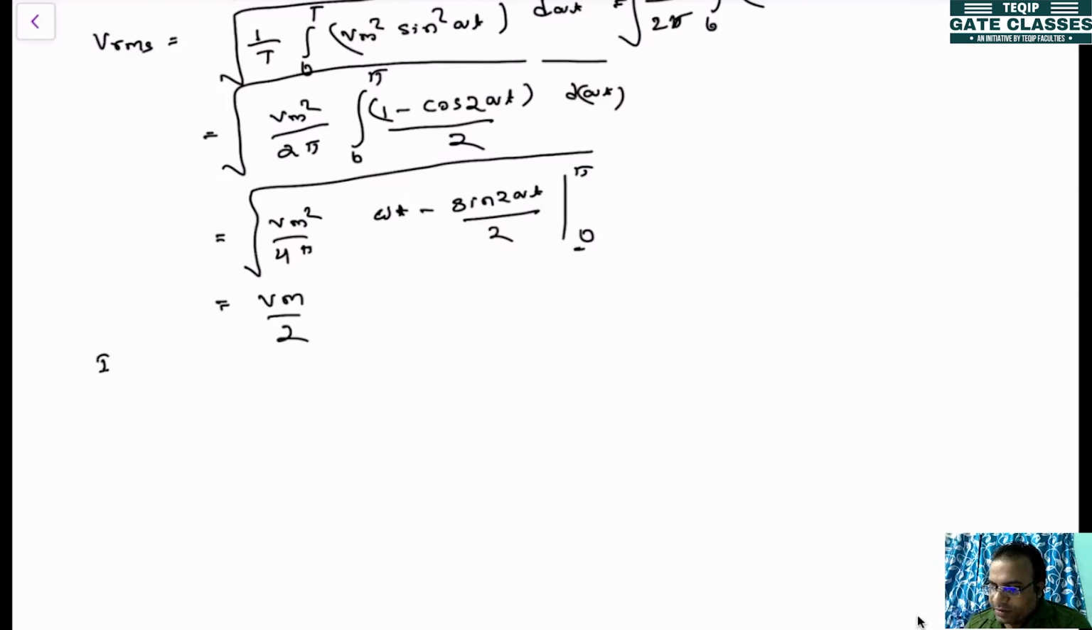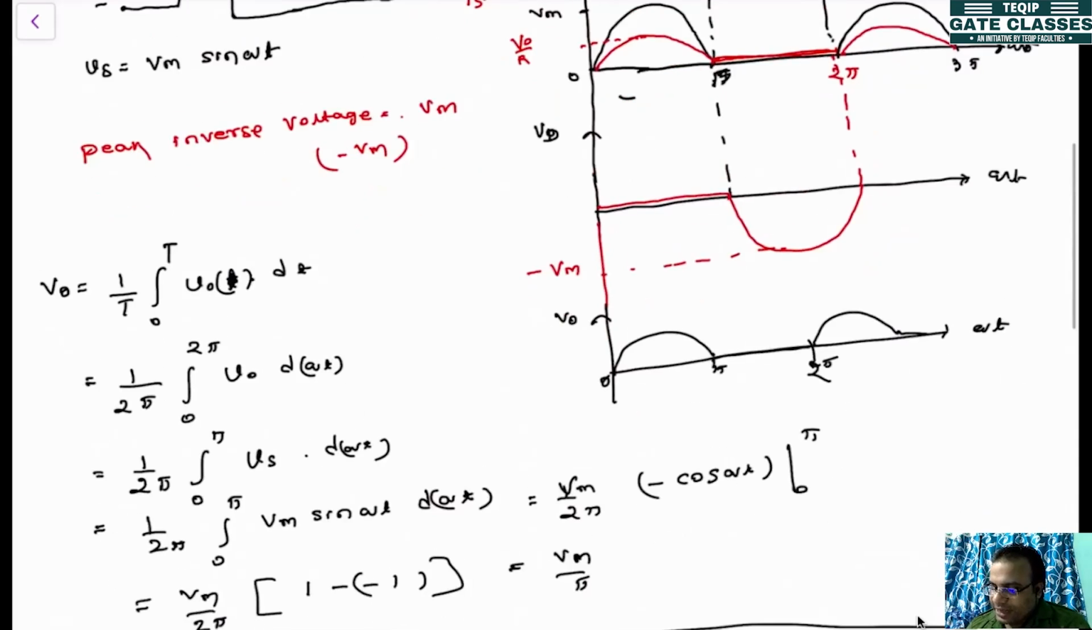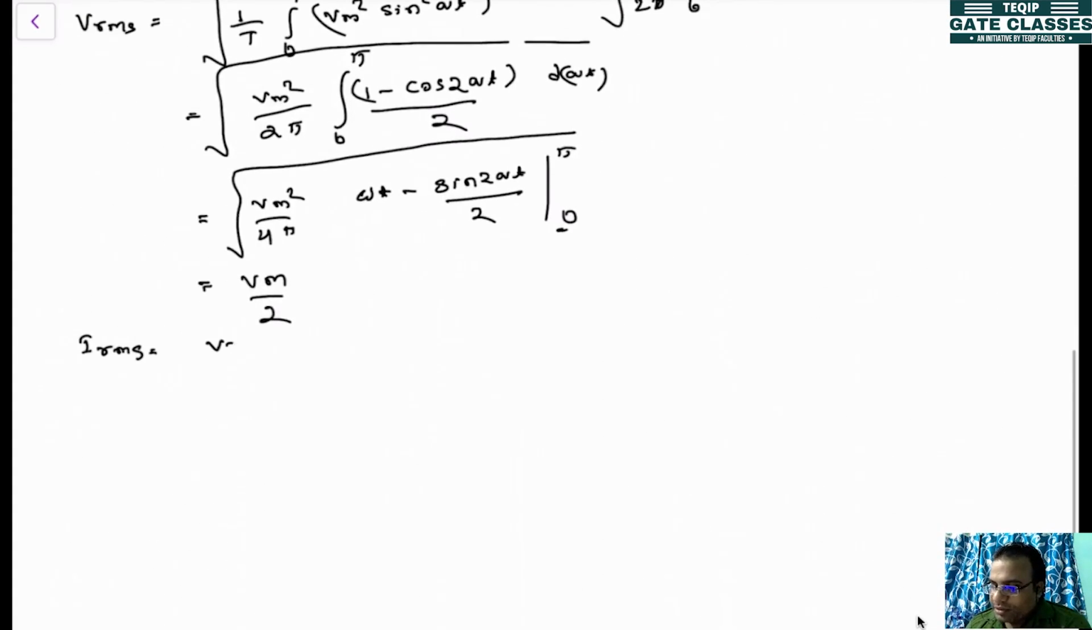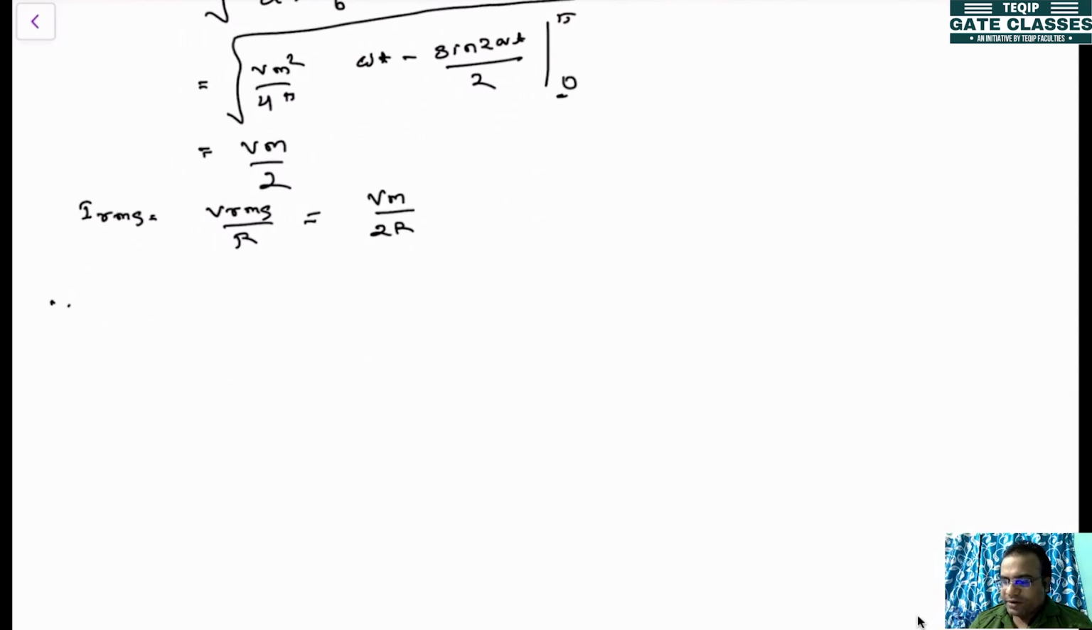Similarly, what will be the RMS value of the current? IRMS, the RMS value of this current waveform, will be equal to VRMS divided by R. So this will become Vm divided by 2R. Okay. Now, after finding out the average voltage and RMS voltage, we'll be finding out several factors.